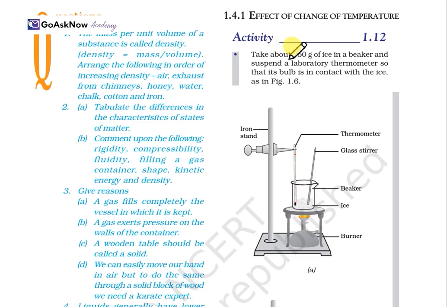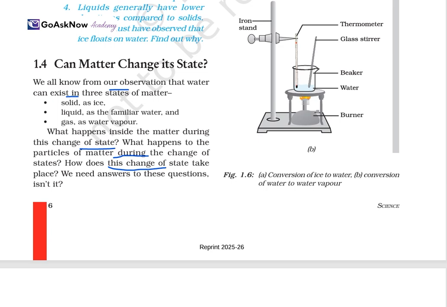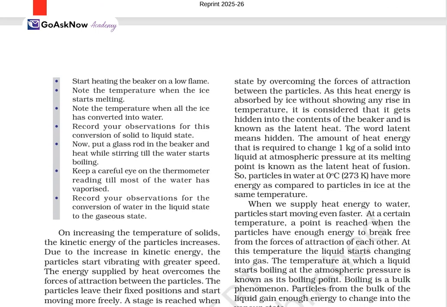Just take 150 grams of ice in a beaker, and suspend a laboratory thermometer so that its bulb is in contact with the ice. Now, in this experiment you will see the conversion of ice to water, and of water to water vapor. So this is how the state changes. When you start heating the beaker on a low flame, note the temperature when the ice starts melting.